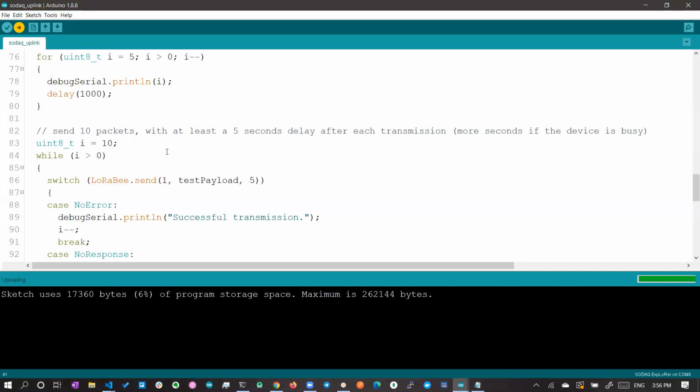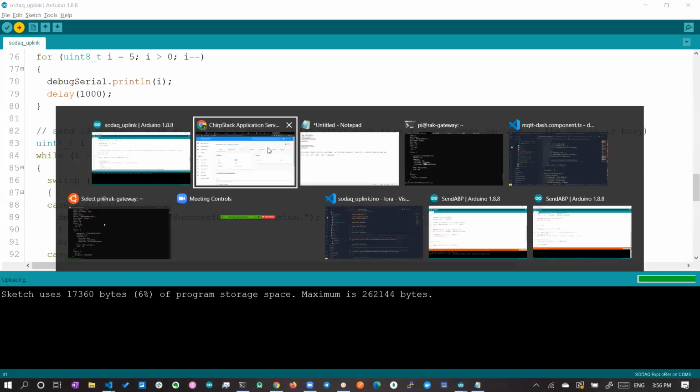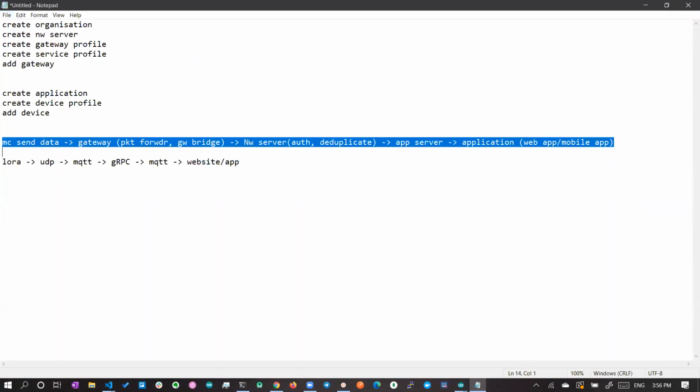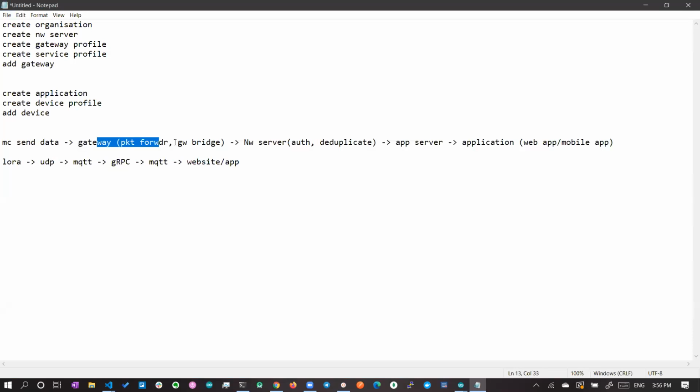It will take like a 10 or 15 minute video, and you can implement all these things on your own. I think by now you have an idea about how to build an end-to-end application using LoRaWAN, because you have end devices, a gateway, a network server, an app server, and an application. Everything is a different component that you would have installed on your own and connected one to another using different types of protocols.